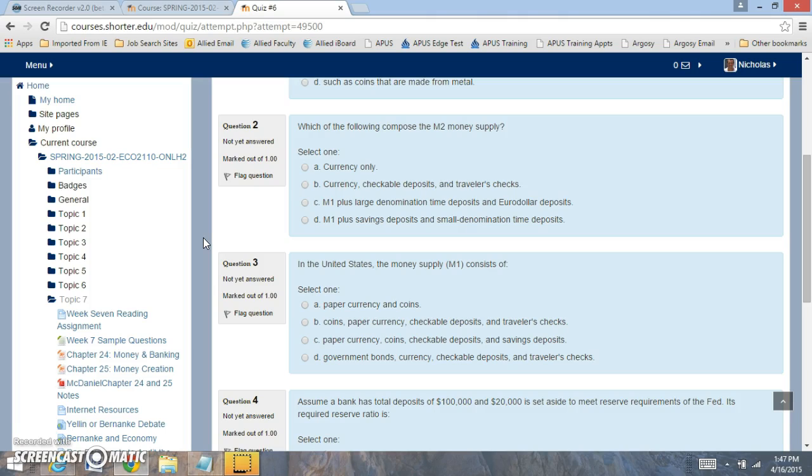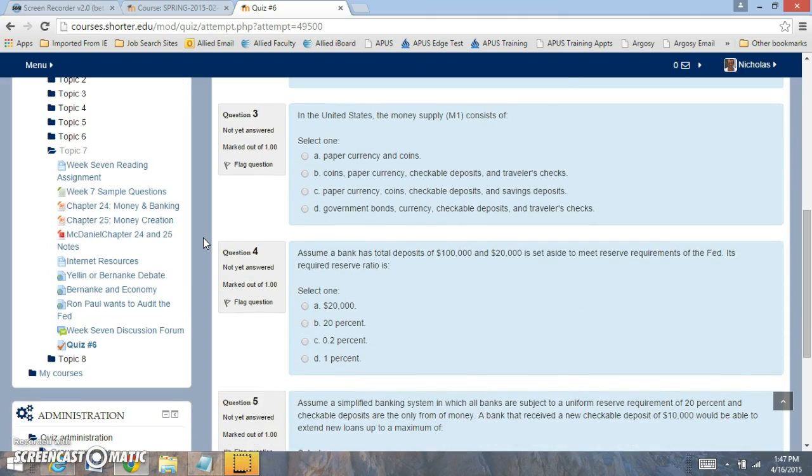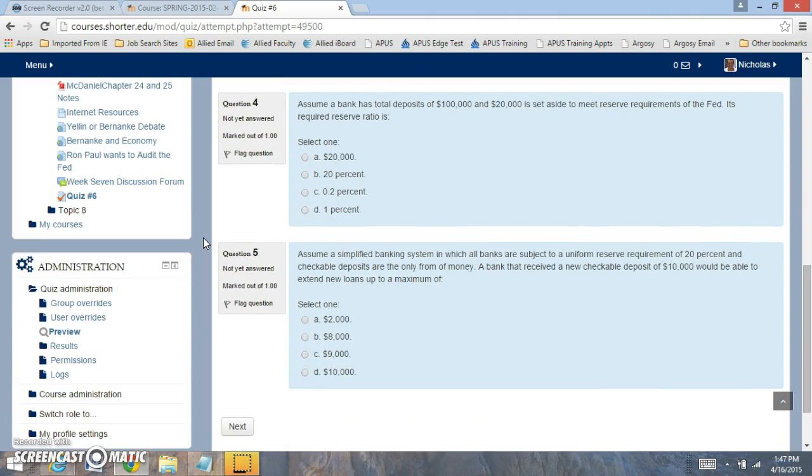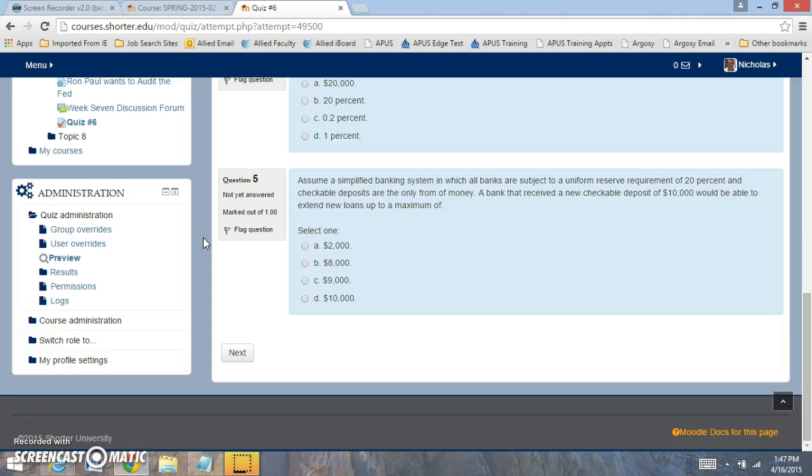M2 and M1. M1 is the most liquid part of our currency. M2 is looking at anything M1 plus whatever in M2. M1 consists of the most liquid part of our currency. With question 4, when you look at a bank deposit of 100,000 and 20,000 is set aside to meet the reserve requirement, what percentage is that?